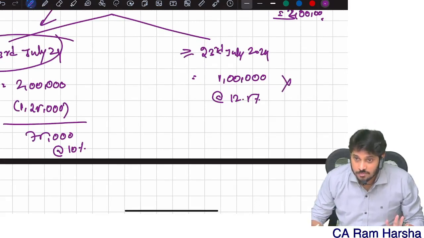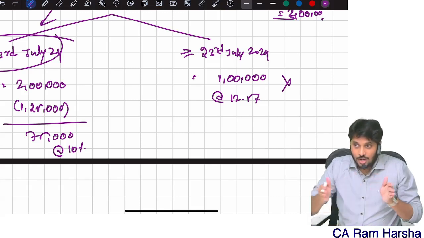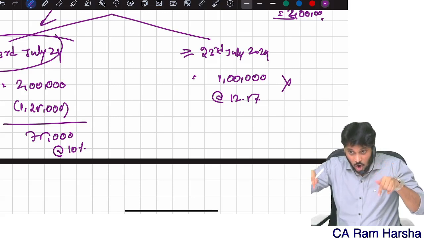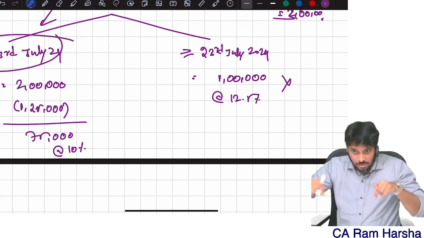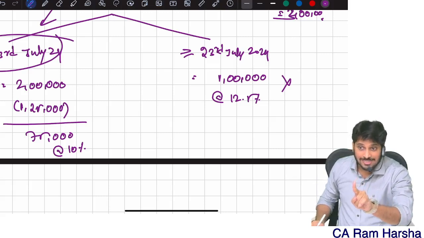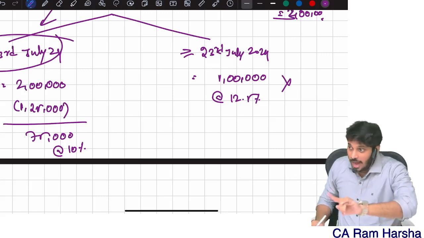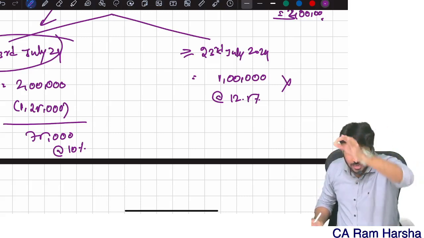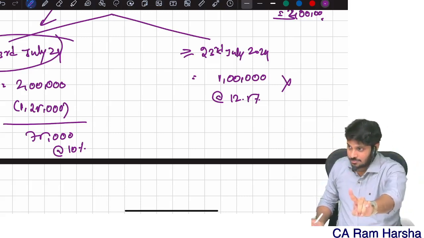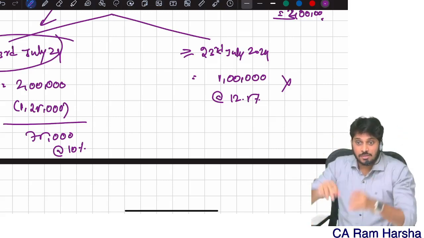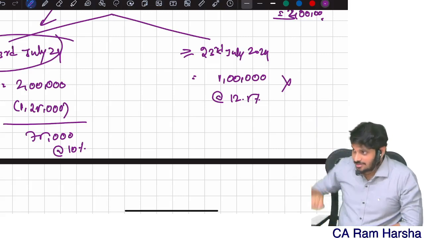On the entire long-term capital gain on listed equity shares from financial year 24-25 onwards, 1,25,000 is exempted. Up to financial year 23-24, 1 lakh was exempted.